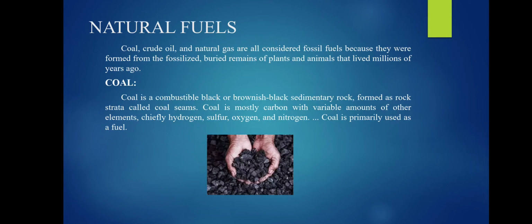Then we get into another important topic, natural fuels. Coal, crude oil, and natural gas are considered fossil fuels because they were formed from the fossilized buried remains of plants and animals that lived millions of years ago. Coal is a combustible black or brownish-black sedimentary rock formed as rock strata called coal seams. Coal is mostly carbon with variable amounts of other elements, chiefly hydrogen, sulfur, oxygen, and nitrogen. Coal is primarily used as fuel. You can see the coal.